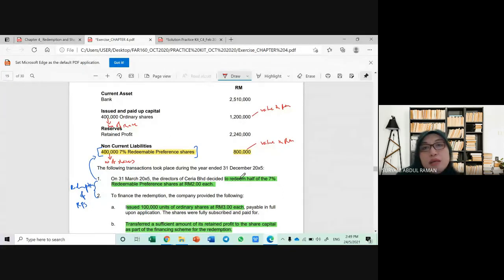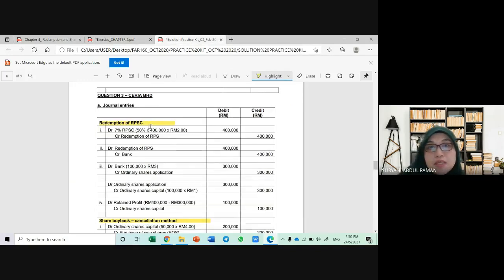Okay, so when the company wants to redeem this share, what is the first transaction? The first transaction is that you need to reduce the share and transfer it to a temporary account called redemption of preference share. So bayangkan sekarang kita ada saham tu, sekarang kita nak tebus balik. Bila kita tebus, bermakna kita tidak lagi memegang saham tersebut. Kenapa? Kita akan bayar balik kepada pelabur tadi. So the first transaction is you debit the account. Kenapa debit? Sebab capital account, when debit, it shows that there will be a decrease in the account. Kalau increase, kita kredit.